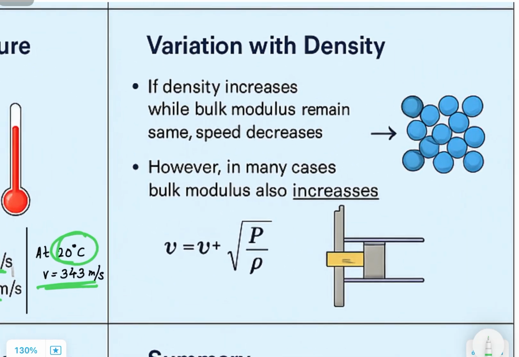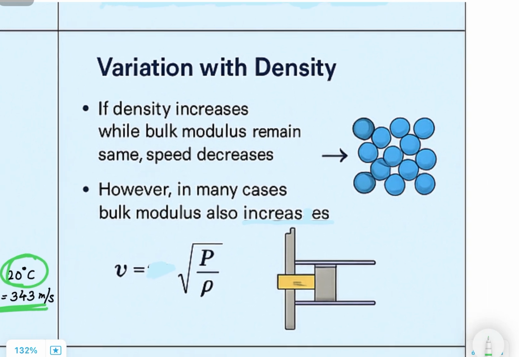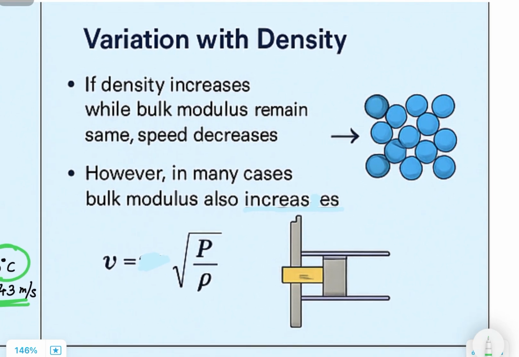Section 5, Variation with density. Now what happens when density changes? Let's say you compress the air or change the medium to something denser, like water or steel. If the density increases and bulk modulus remains the same, then sound travels slower. But usually when density increases, bulk modulus also increases, sometimes even more rapidly. This means the speed of sound might still increase depending on how bulk modulus changes in relation to density.